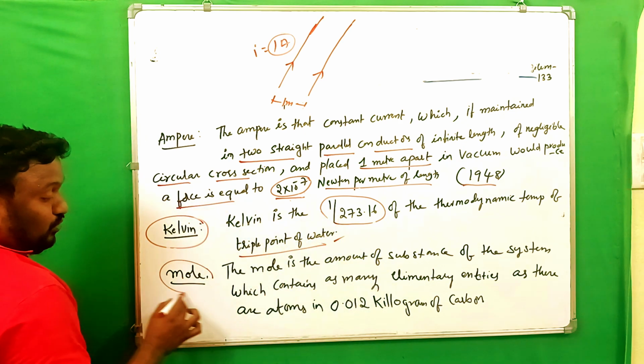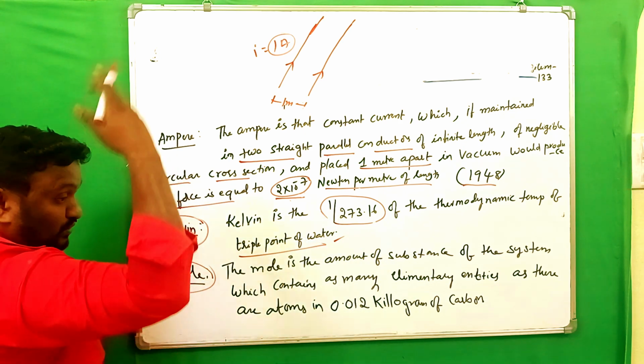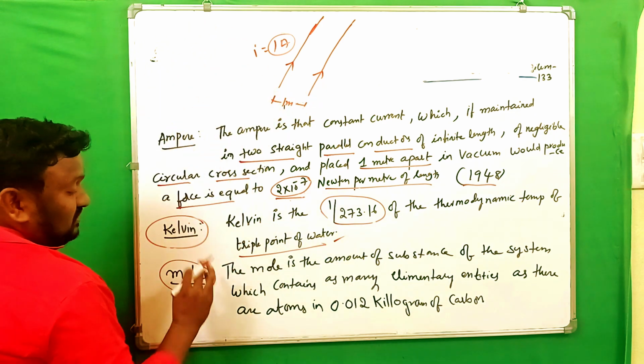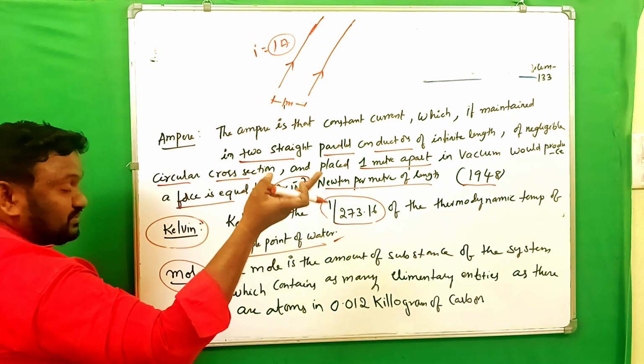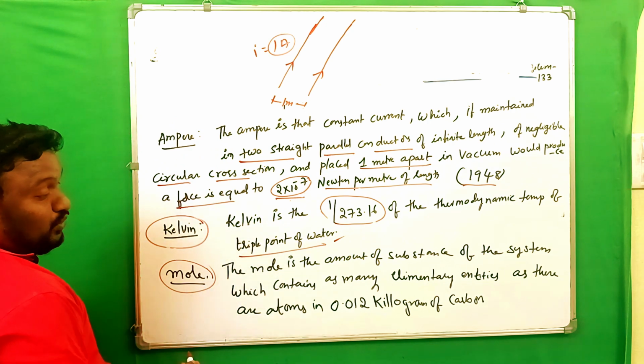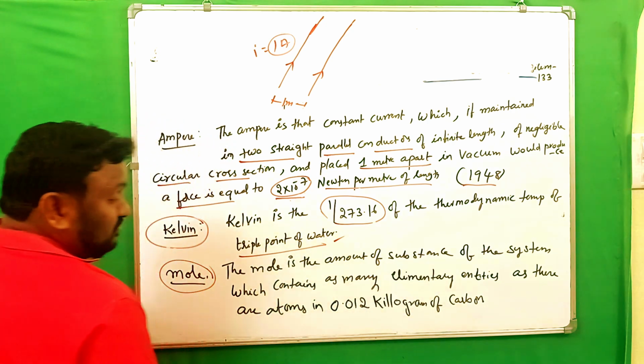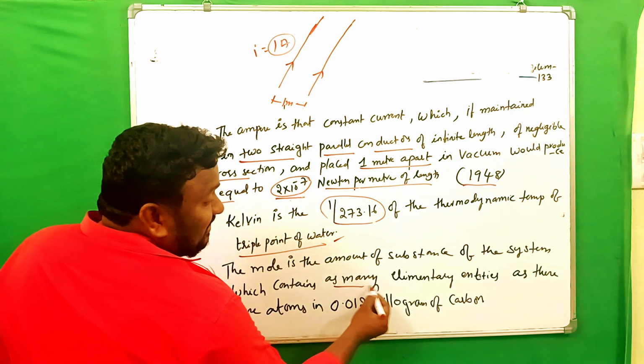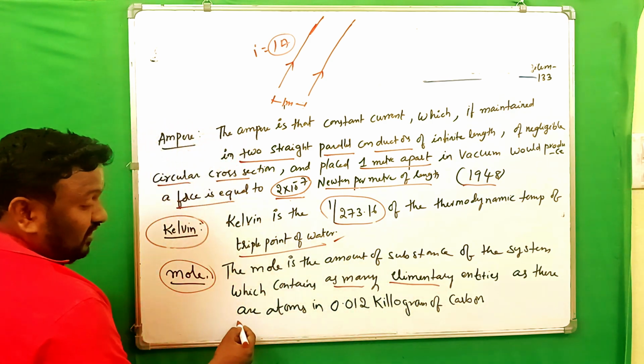And next one is mole. Mole is the unit of amount of substance. Base quantity what it is? Amount of substance and its unit is mole. It can be defined like this. The mole is the amount of substance of the system which contains as many elementary entities as there are atoms in